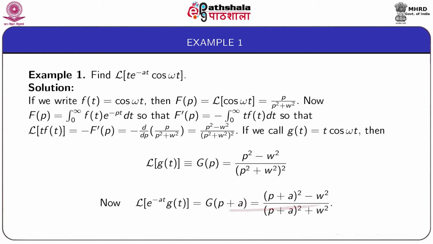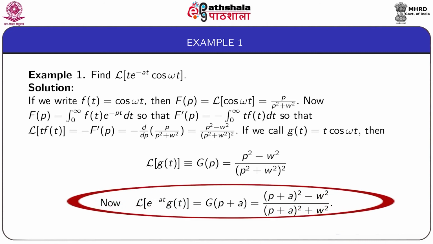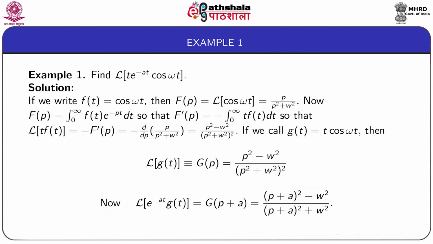Now, Laplace transform of e to the power minus at g(t), which has been proved earlier, is capital G of p plus a. So, this is equal to p plus a whole square minus omega square by p plus a whole square plus omega square.